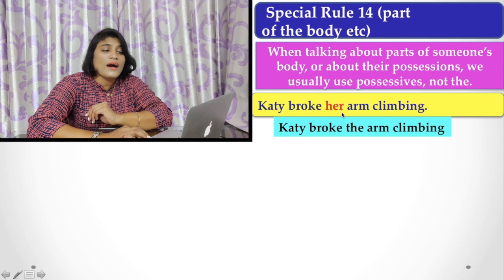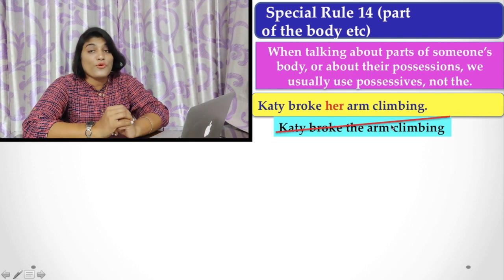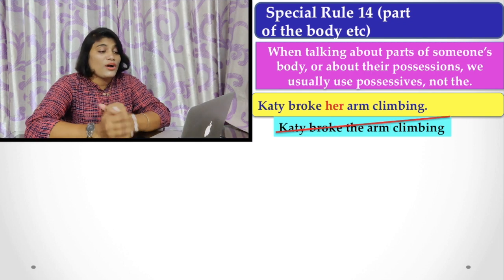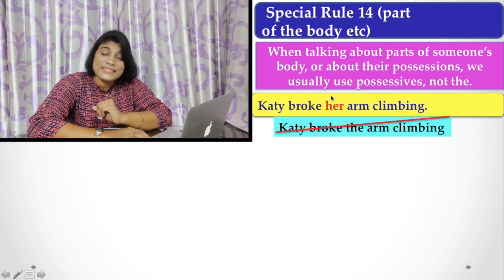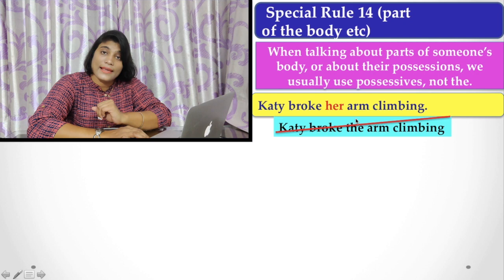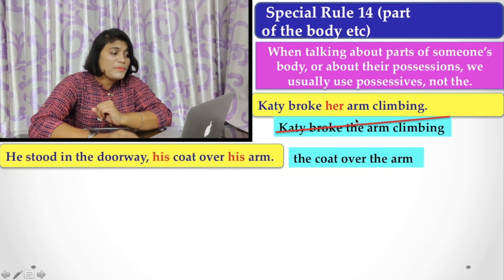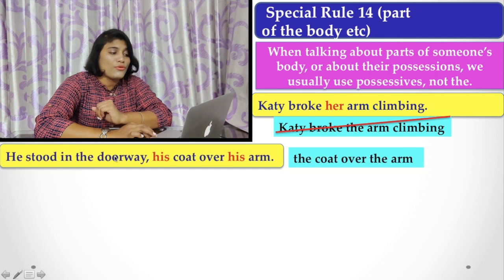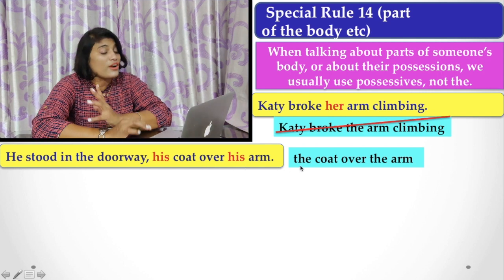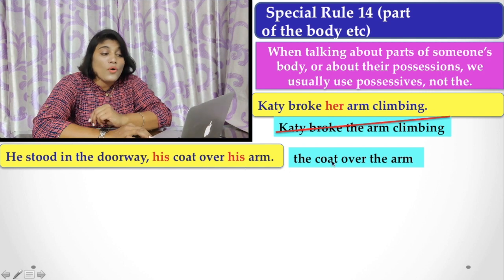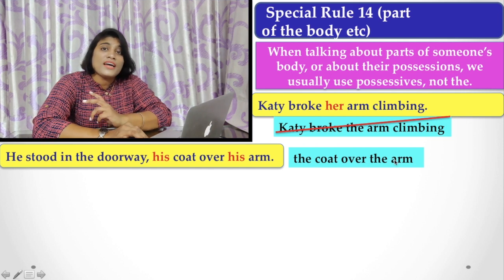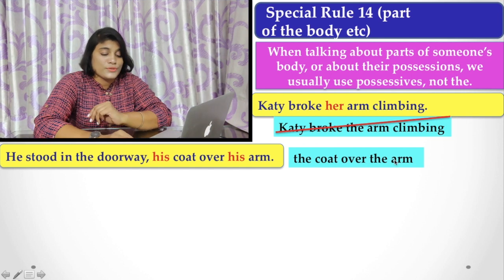Katie broke her arm climbing. Here, we do not say Katie broke the arm climbing, because we have to use a possessive there instead of the article the. Similarly, he stood in the doorway, his coat over his arm, but we do not use the article, the coat over the arm. This is not the proper use.